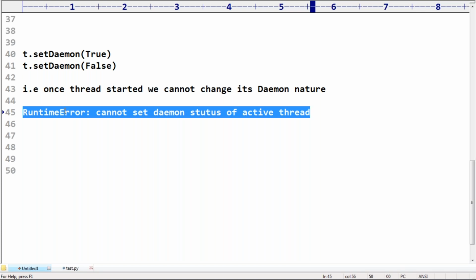Sir, can you please explain with a small example? Yes, the best example is to check this with the main thread, because the main thread is already started by the Python virtual machine. Main thread is already active and already non-daemon. Now I want to change its daemon nature. I want to make the main thread a daemon. What will happen, sir? Very simple.